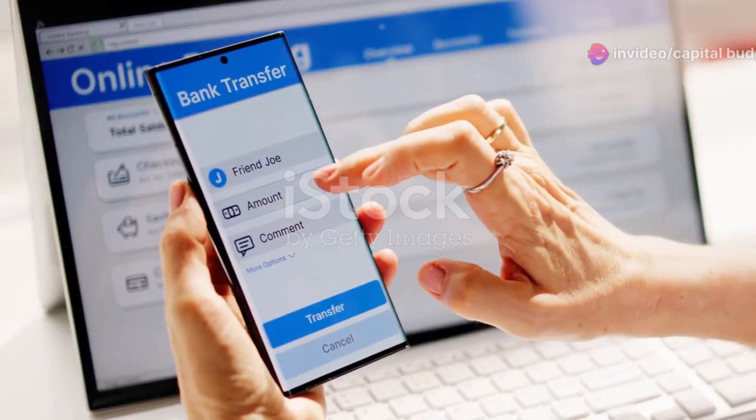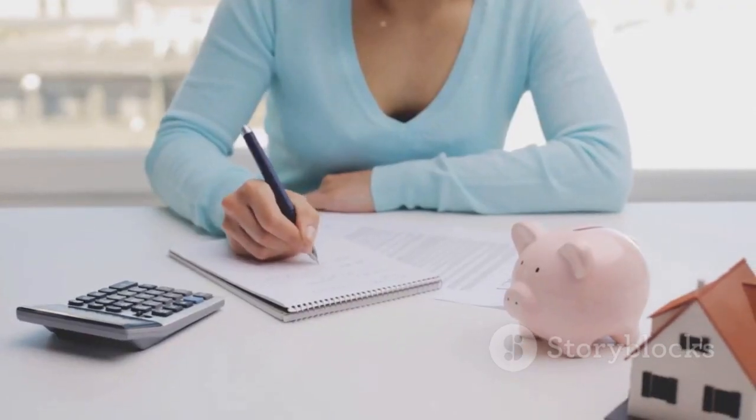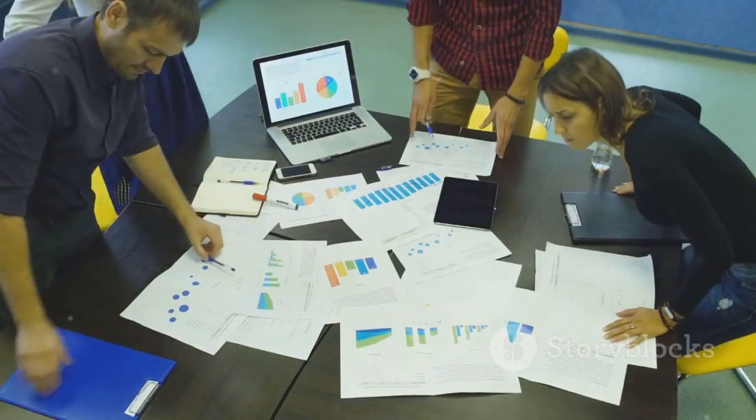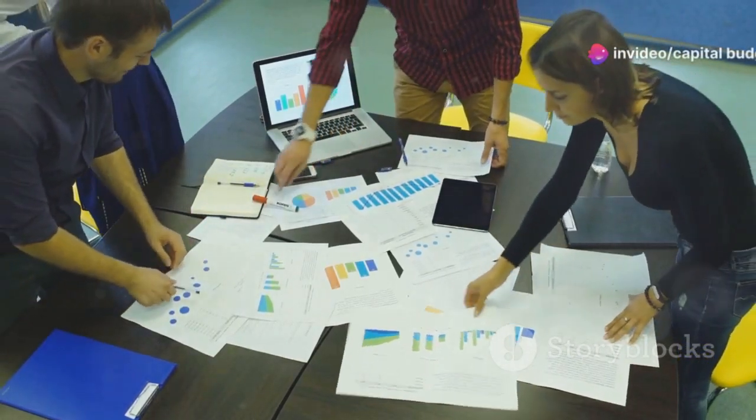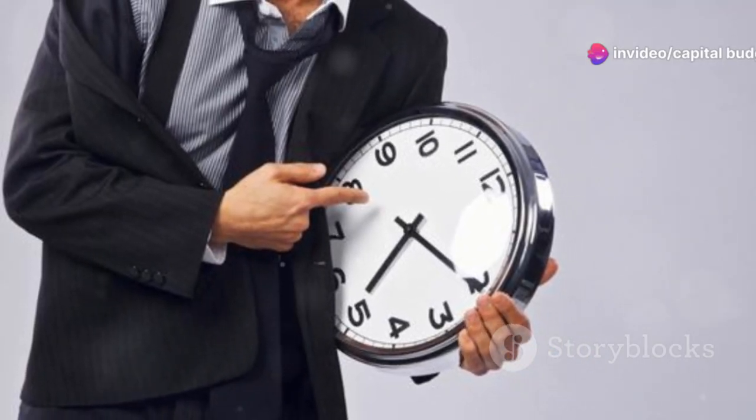The payback period is like checking your bank balance after a big purchase. You want to know when you'll be back in the green. Companies love this method because it's simple. It tells them when they'll make their money back, but it ignores everything that happens after that.